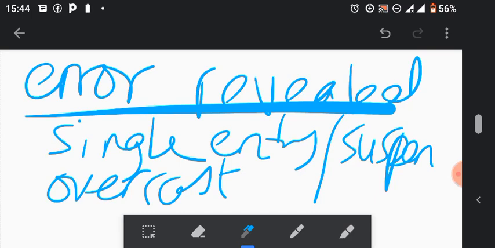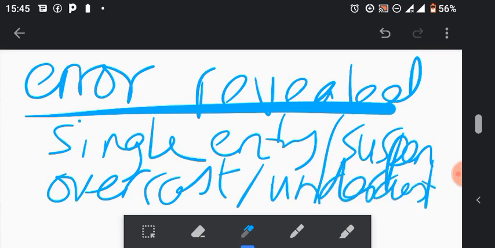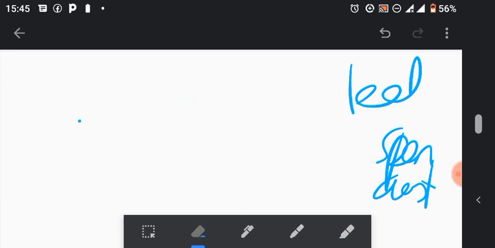So an error of overcasts too is one of the errors which are revealed by trial balance. Overcast happens, as we have just been noting in the previous one. Maybe something was supposed to be, they didn't specify usually in the question, purchases were overcast by 5,000. So this is the trick. Mind you, there's also error of undercast. Let me just write it also. Error of overcast, error of undercast. So this is the trick, and I hope you all get it. So usually if you have error of overcasts.